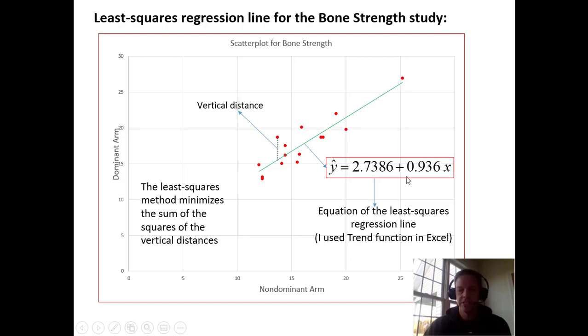So the slope is this number right here in front of x, if you recall from mx plus b. This is indicating how much your dominant arm increases in bone strength as your non-dominant arm increases. So every unit of 1 that I increase my non-dominant arm, I expect my dominant arm to go up by 0.936. And then the 2.7386 is the y-intercept. This is kind of a phony thing, honestly, because that's saying if you had 0 non-dominant arm strength, you would have 2.7386 in your dominant arm. It's not a realistic case because there is a minimum to these arm strengths, so they would never get to 0. But for mathematical purposes, we do need a y-intercept to define the location of that line.